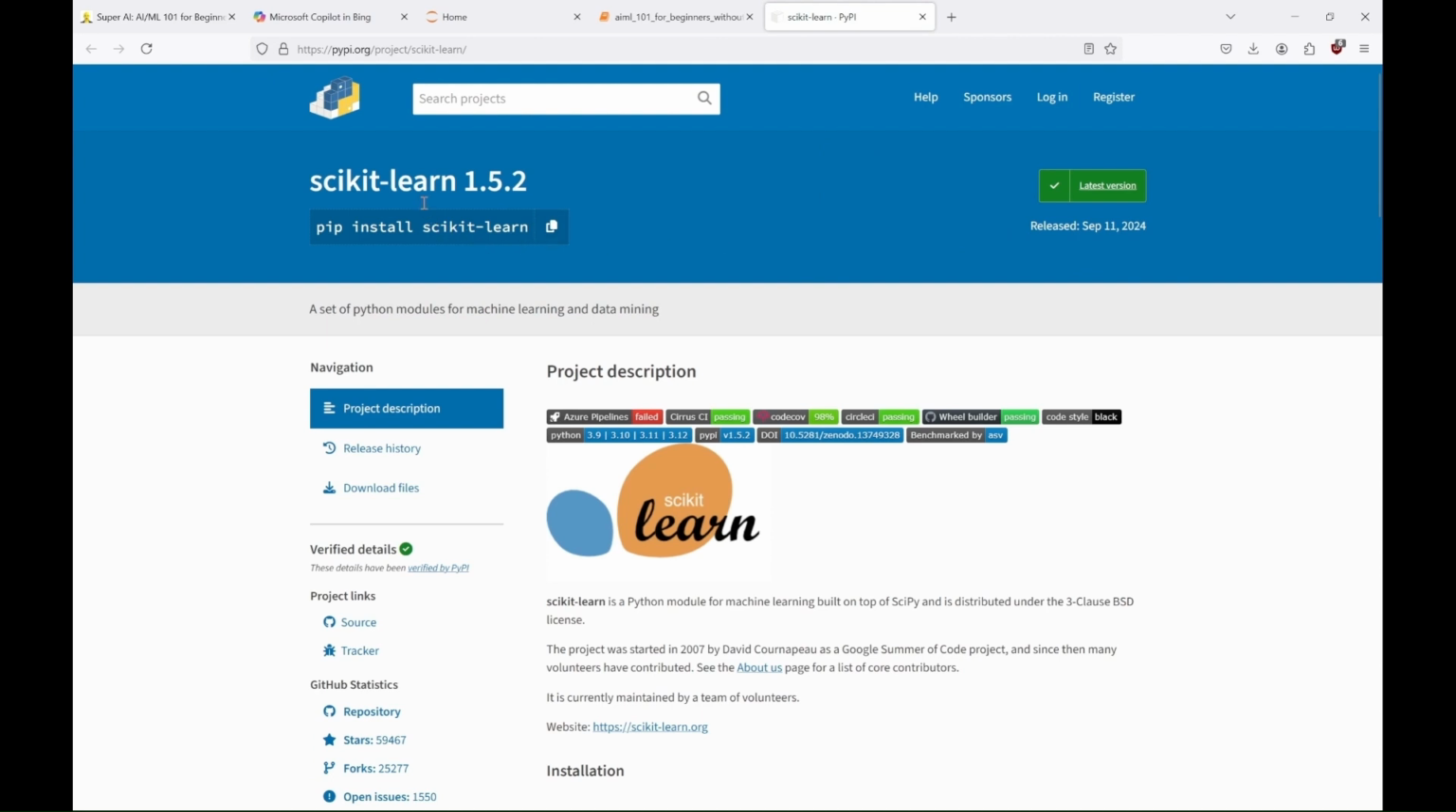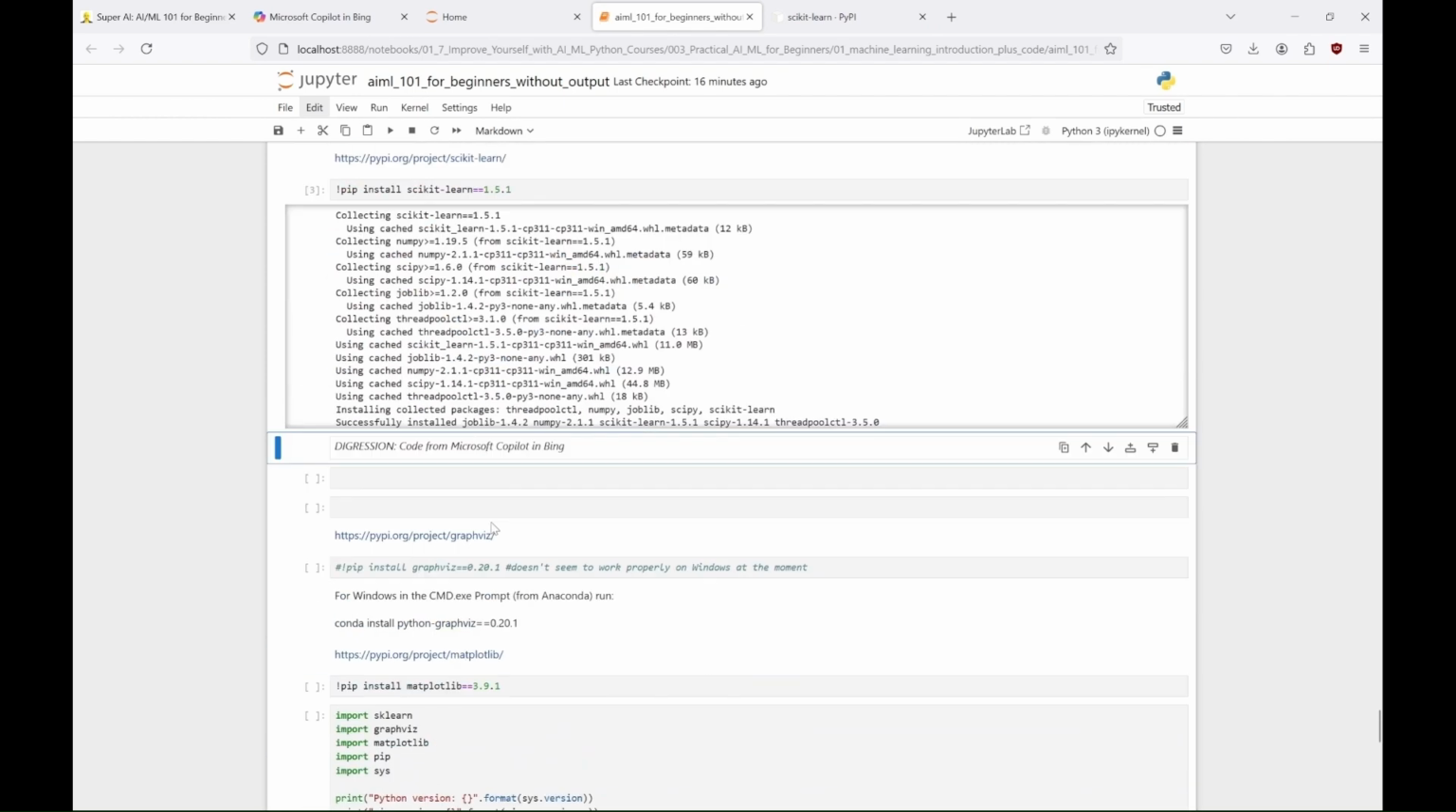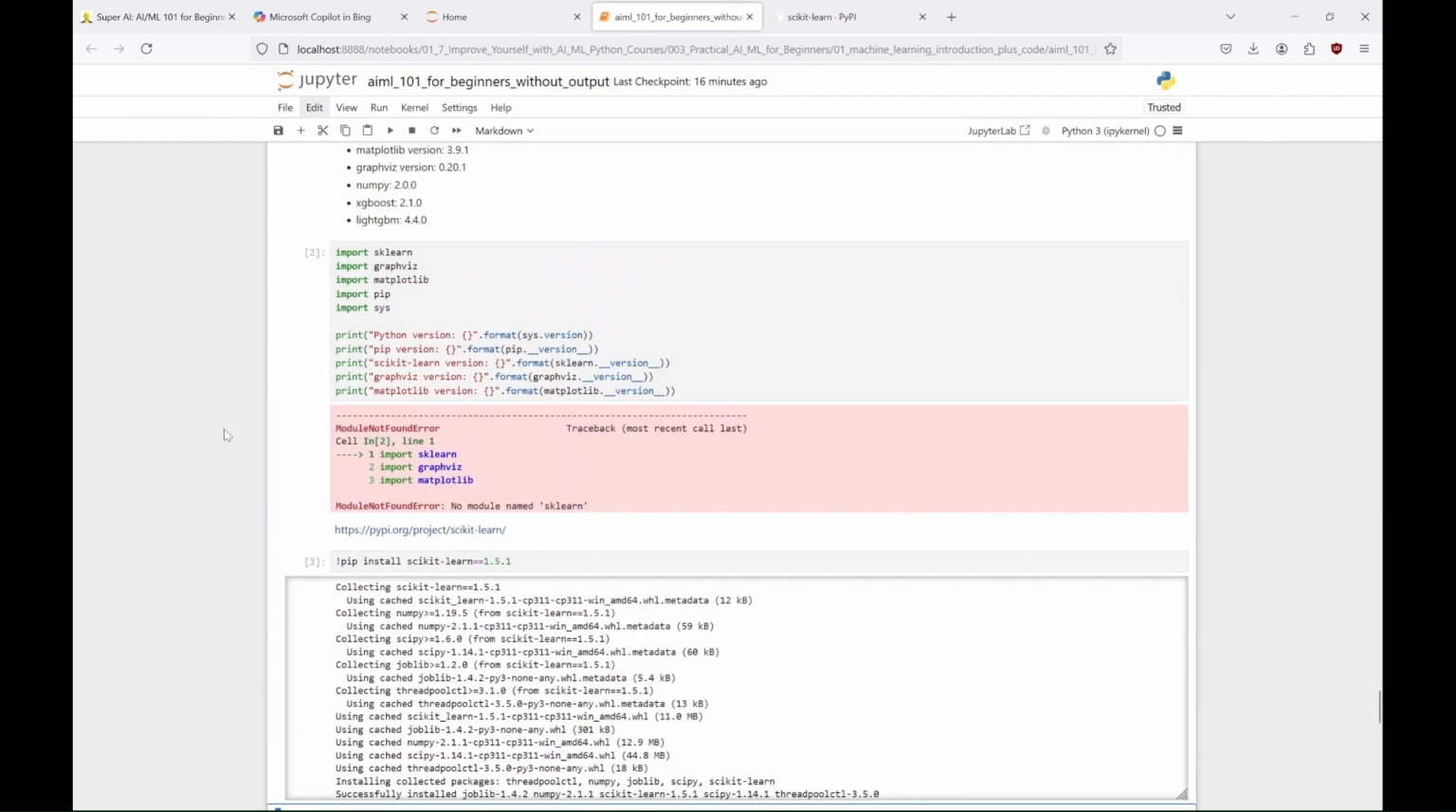This is important, because sometimes different versions of the libraries might not be compatible. So when you find out that some combination of versions of libraries is working, you could save info about these versions, and in the future always use these versions as starters. Okay, let's install our 1.5.1 version. And here it is, successfully installed.